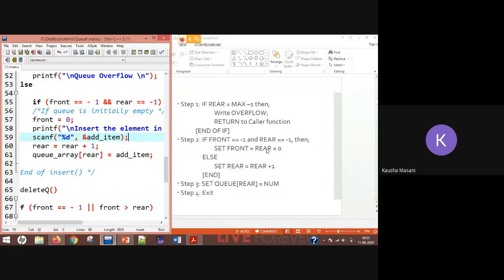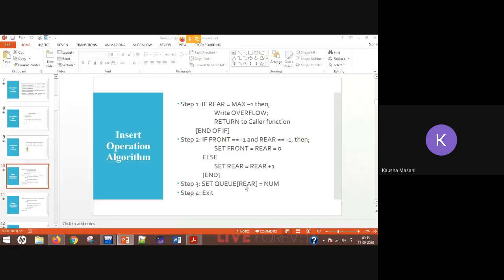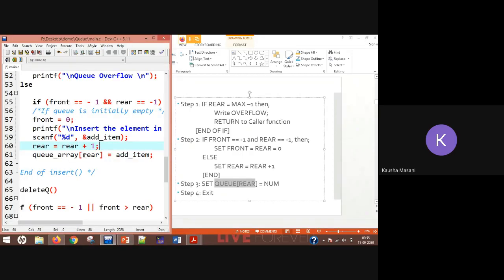So rear plus 1, here we incremented from -1 to 0. Here also we are incrementing, so it is written in just one line of code, rear equal to rear plus 1. And step number 3, whichever index value in your array the rear is going to point at, there I am going to set my add item.